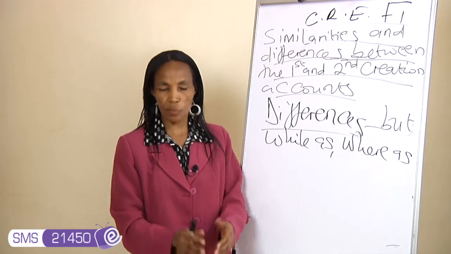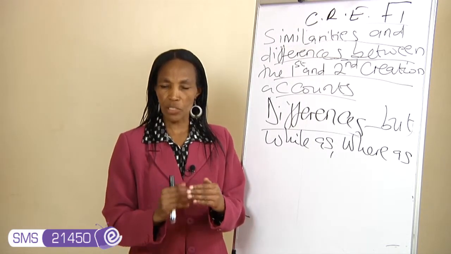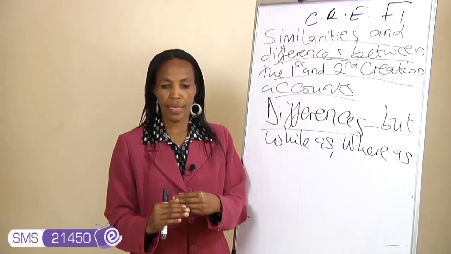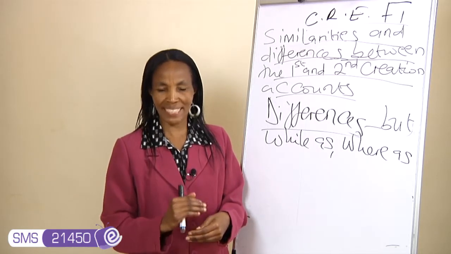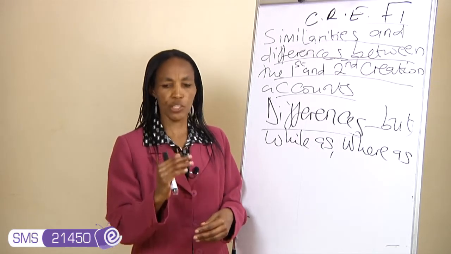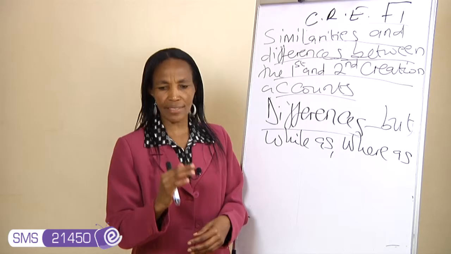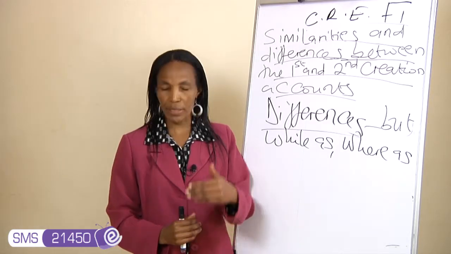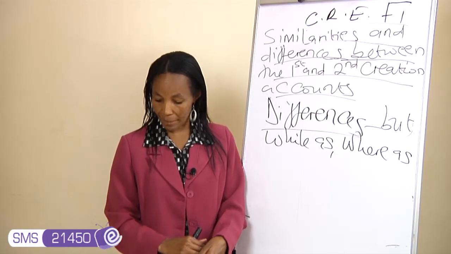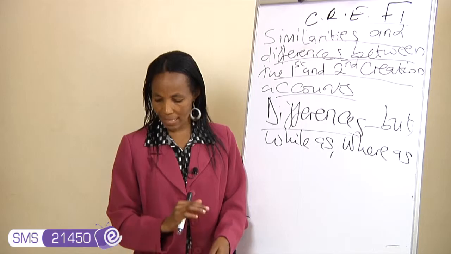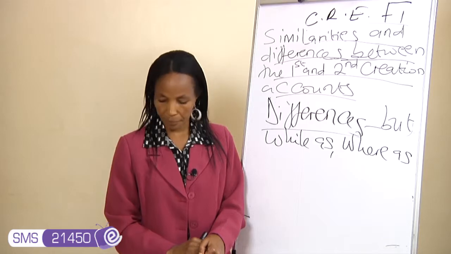Number 3, the first creation account is orderly. There is an order, specifically what was created on each day. The orderliness is also seen, which reflects the orderliness of God, in that he created the waters below. The waters below are found on the earth that day, and he could not create the fish before the waters were in place. And that is why the fish and the sea creatures are created on the 5th day, when the water was already in place. So the first creation account is orderly. That is what is done on each day, while in the second creation account, this order is missing.